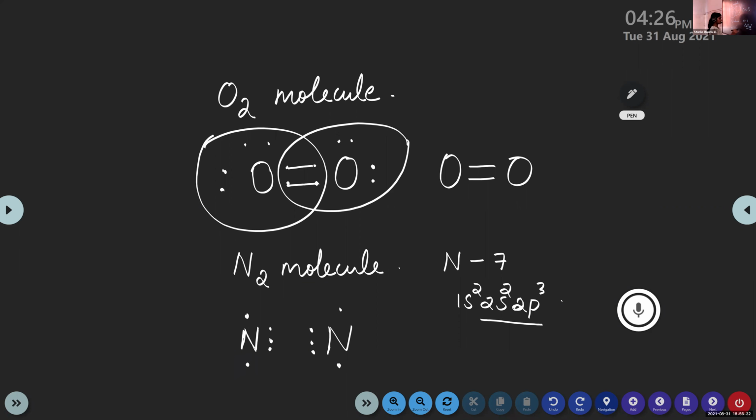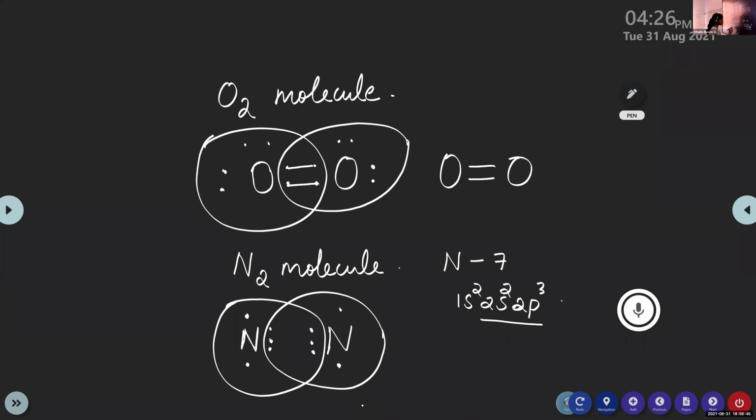So each nitrogen will share 3 electrons with the neighboring nitrogen atom, right? So 8 electrons for each nitrogen atom. Here 3 electron pairs are shared between 2 nitrogen atoms, so there will be N triple bond N.